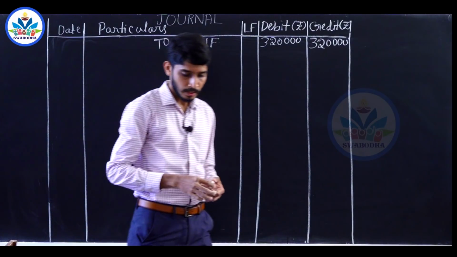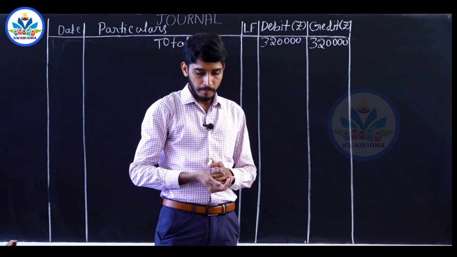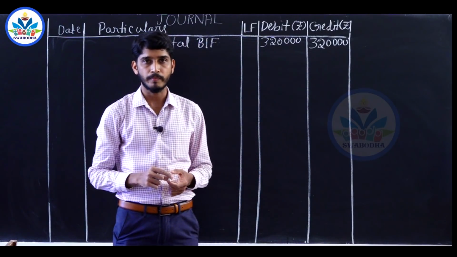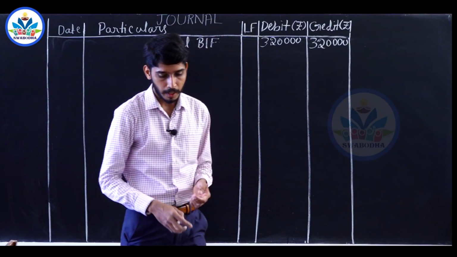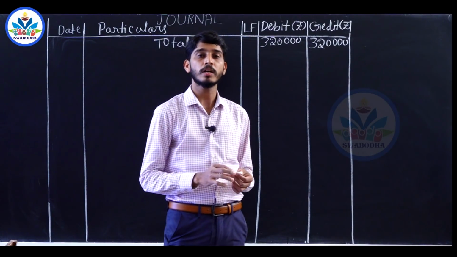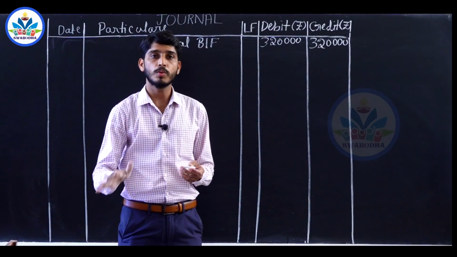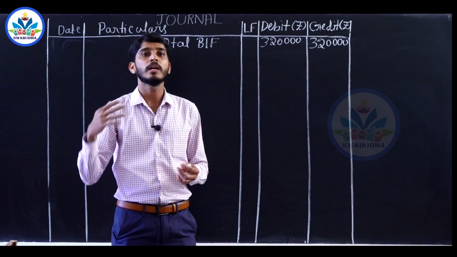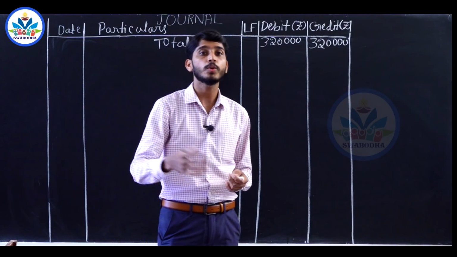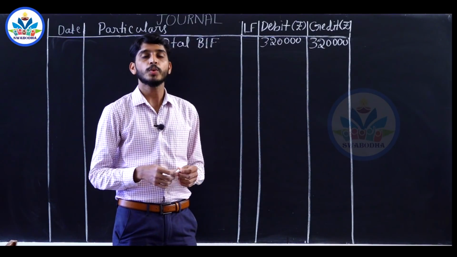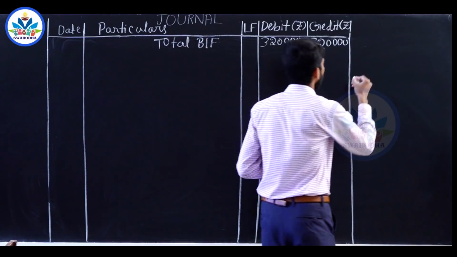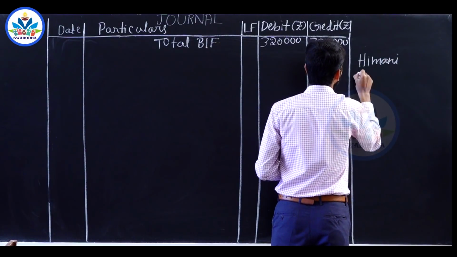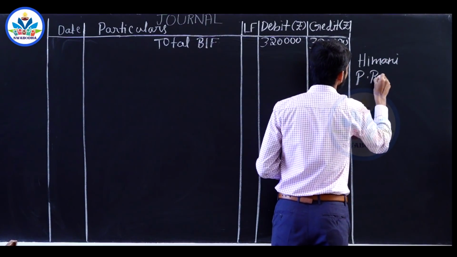Next transaction, on December 8th, returned goods to Imani rupees 4,000. We have purchased goods from Imani on credit basis worth rupees 40,000, out of which 4,000 goods have been returned back, maybe damaged goods or due to other reasons. We have returned the goods to Imani traders. So the two accounts involved are Imani account and purchase return account.